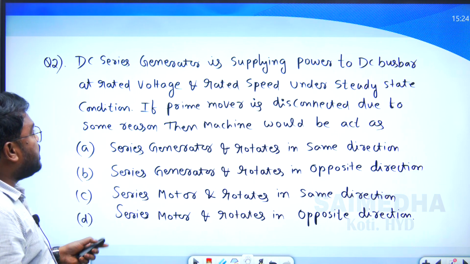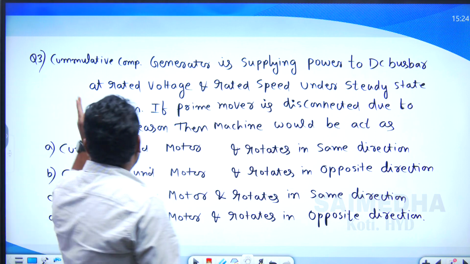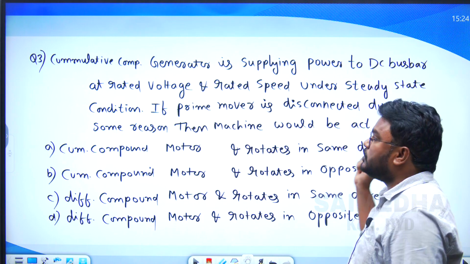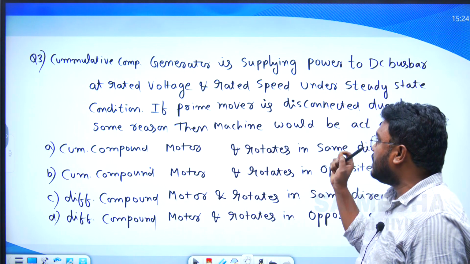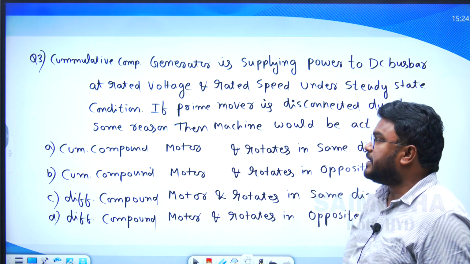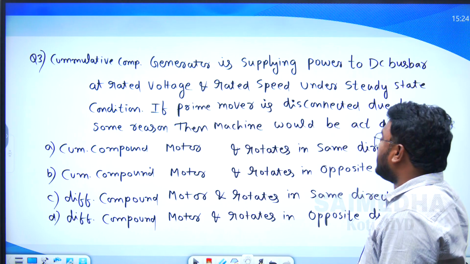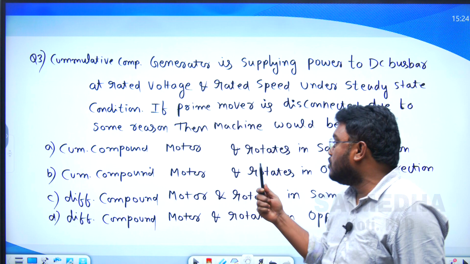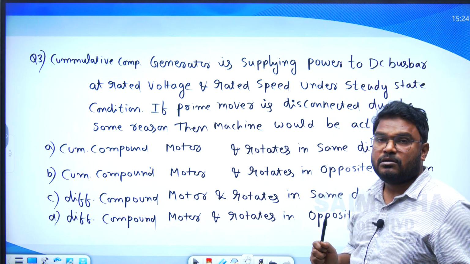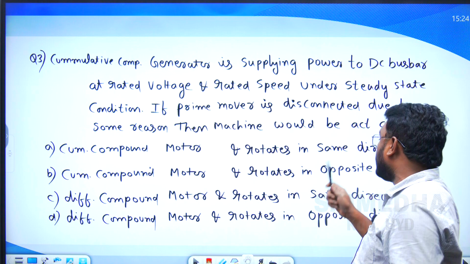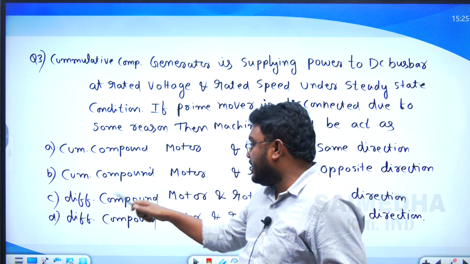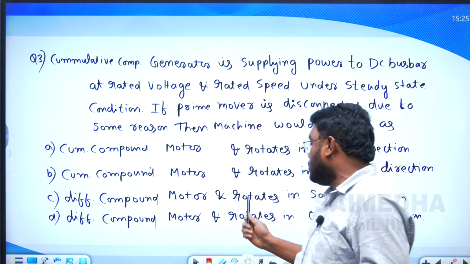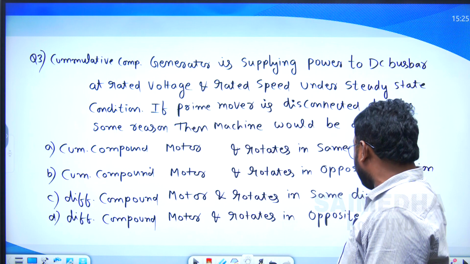And the next possibility of the question based on this concept, question number 3: A cumulative compound generator is supplying power to the DC bus bar at rated voltage and rated speed under steady state condition. If the prime mover is disconnected due to some reason, then the machine would act as: the cumulative compound motor and rotates in the same direction. The cumulative compound motor and rotates in the opposite direction. The differential compound motor and rotates in the same direction. The differential compound motor and rotates in the opposite direction.